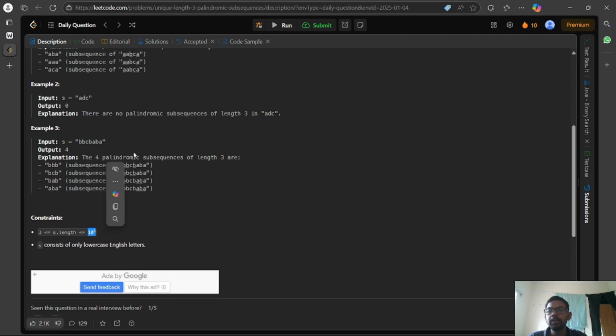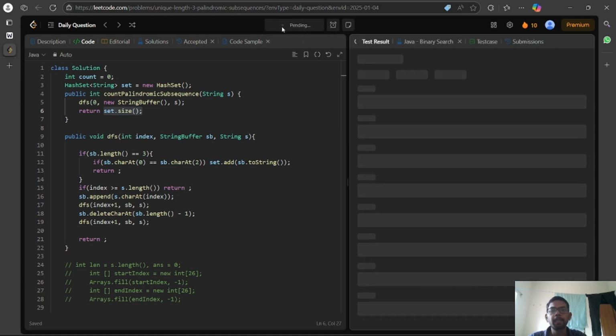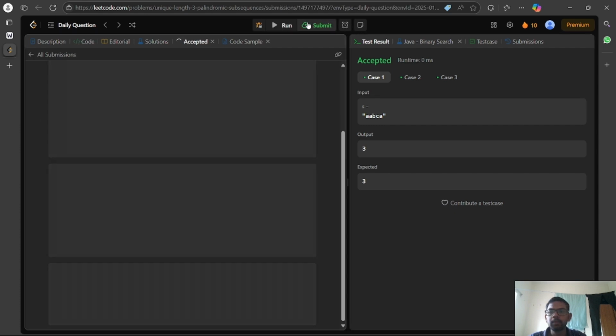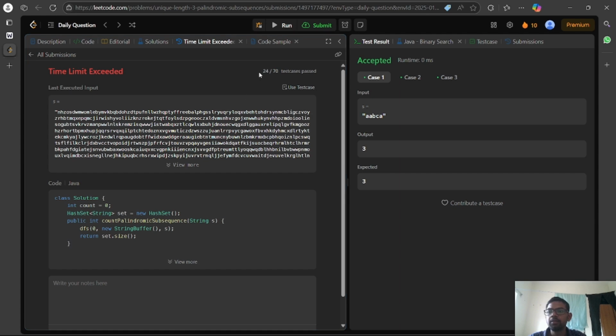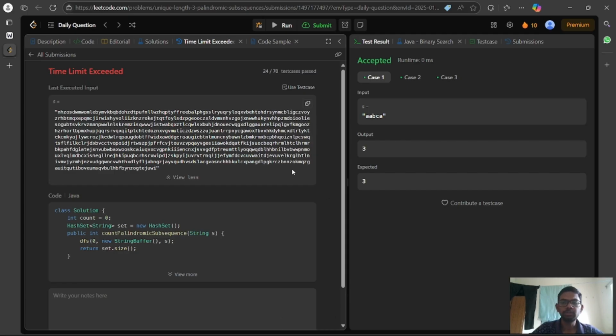Considering the constraints, it's of the order of 10 to the power 5, so we obviously get a TLE. If we run it, we are able to pass all the test cases, but when we submit, we of course get a failure on one of the test cases. See, this is the one. A huge string is given, and we are unable to do it in time, so we need to think of further ways to optimize it.